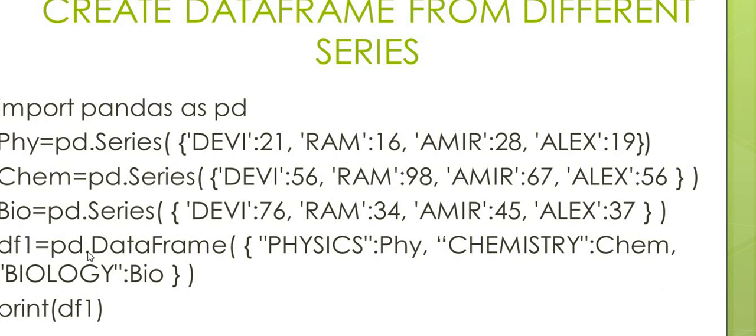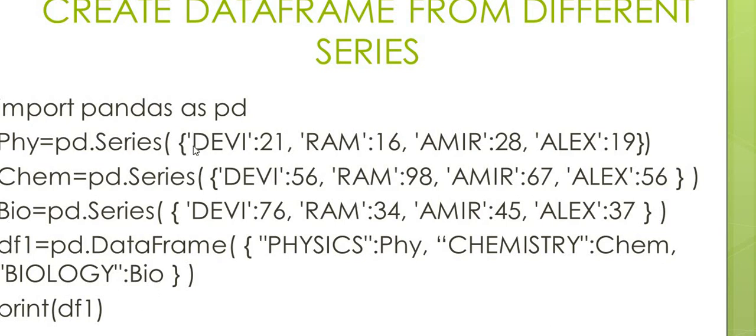DF1 is equal to pd.DataFrame. The data frame is defined in this statement by using a dictionary. But here the difference is that the key is physics and the value is PHY. PHY is a series. Chemistry is the key and CHEM is the value. That is another series. Biology is the key and bio is the third series.